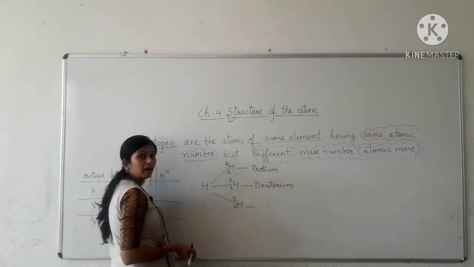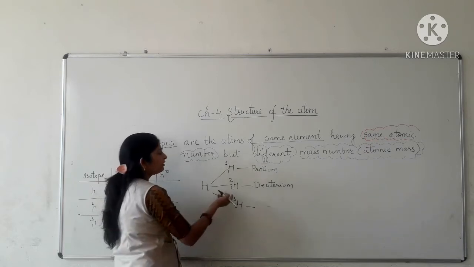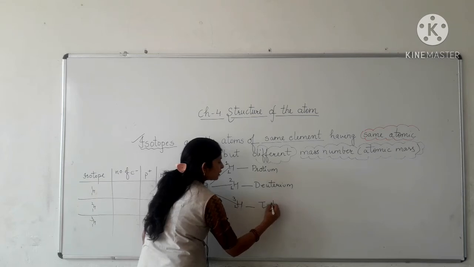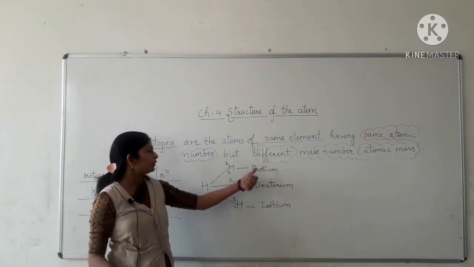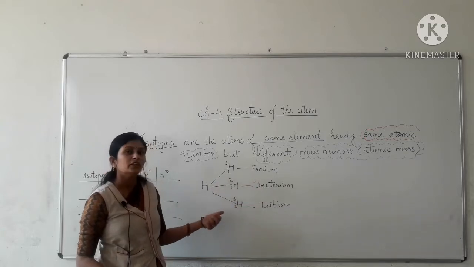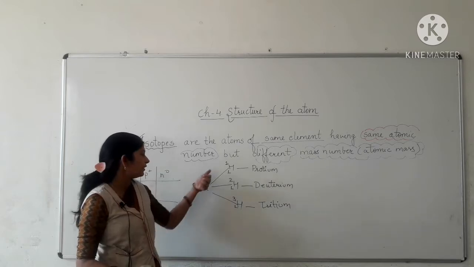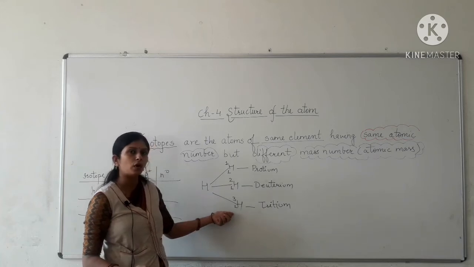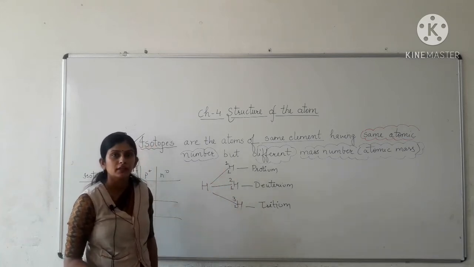The third isotope, having the same atomic number 1 but mass number 3, is known as tritium. So protium, deuterium, tritium are the three isotopes of the hydrogen element, having the same atomic number 1, 1, 1 but different mass numbers 1, 2, 3.